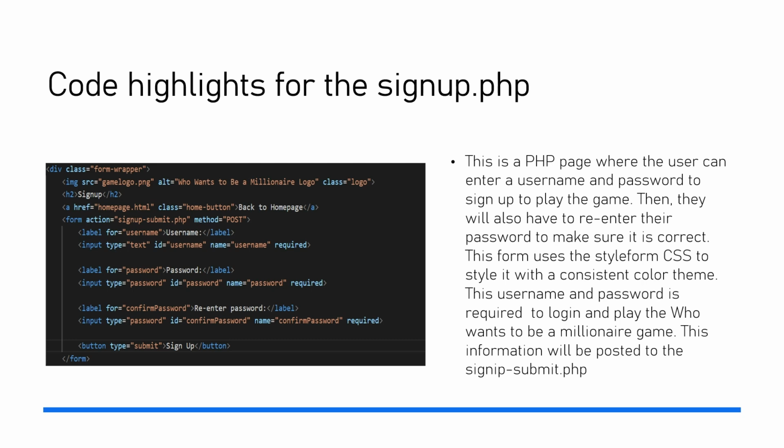Code highlights for the sign up PHP. This is a PHP page where the user can enter a username and password to sign up to play the game. Then they will also have to re-enter their password to make sure it is correct. This form uses the style form CSS to style it with a consistent color theme. The username and password is required to log in and play the Who Wants to Be a Millionaire game. This information will be posted to the sign up submit PHP.